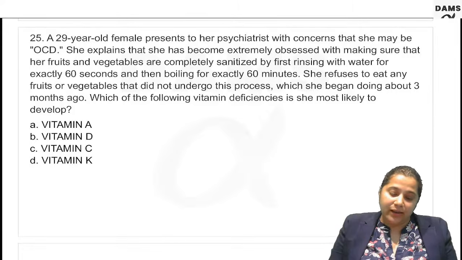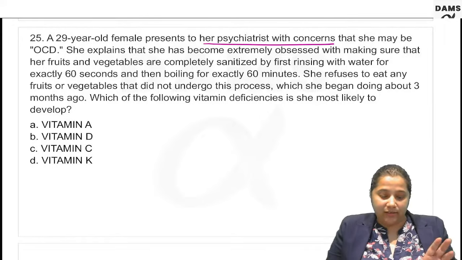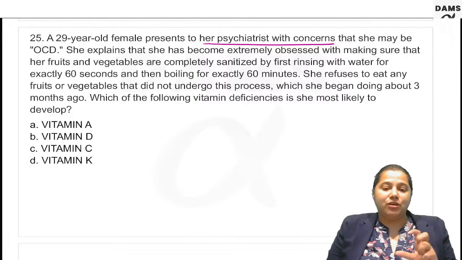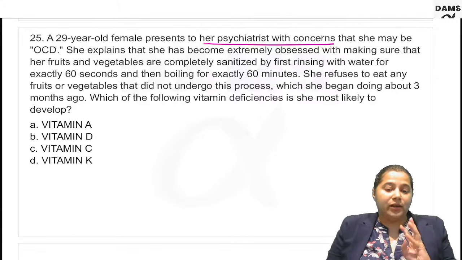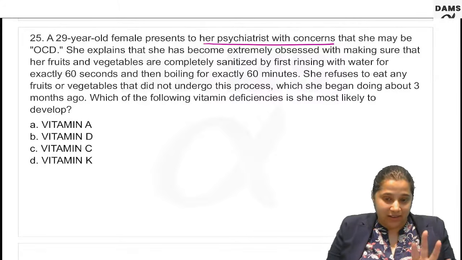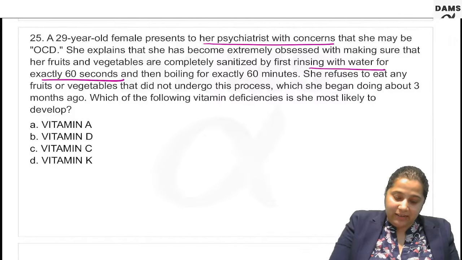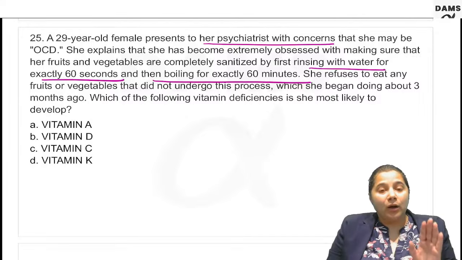A 29-year-old female presents to her psychiatrist with concerns that she may have OCD. She explains that she becomes extremely obsessed with making sure that her fruits and vegetables are sanitized by rinsing with water exactly 60 seconds, then boiling for 60 minutes.